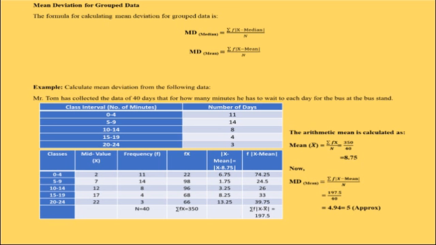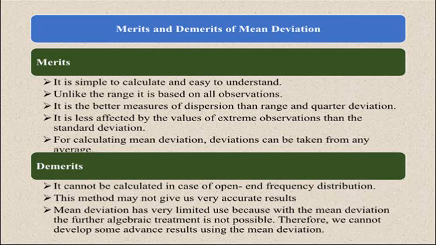The total of f into |x minus mean| is 197.5. By putting these values in the formula, we will get mean deviation from mean, that is 197.5 divided by 40, which is equal to 4.94. Now let us understand merits and demerits of mean deviation.